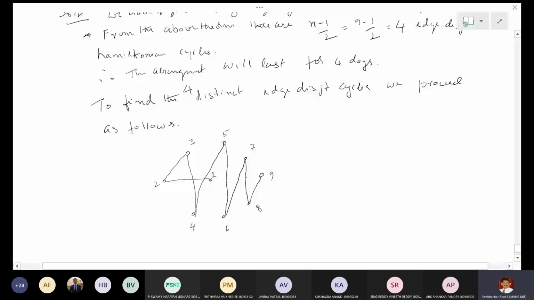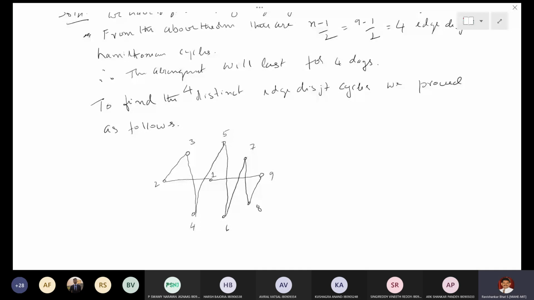Now 1 to 9 looks like a straight line, but actually this is not. Actually, this is nothing but a cycle. I have drawn it in this order: 1, 2, 3, 4, 5, 6, 7, 8, 9. So this is a cycle, but I have kept it in this order because this is the easiest way of getting all the cycles. Now, to get the second cycle, I will write the cycle.